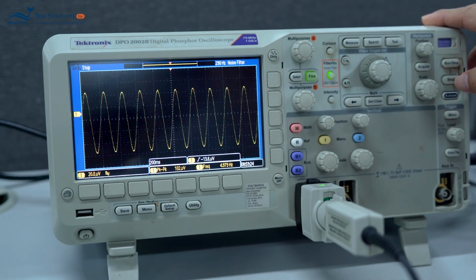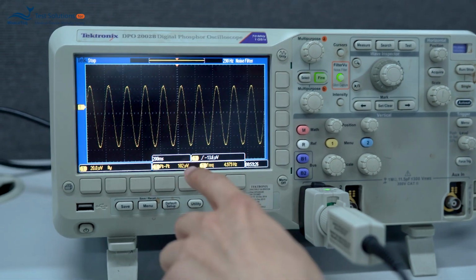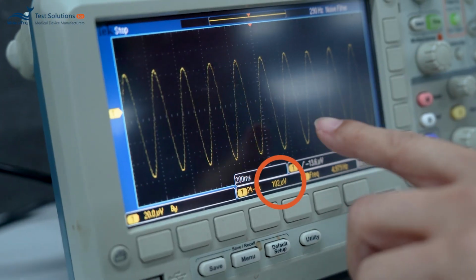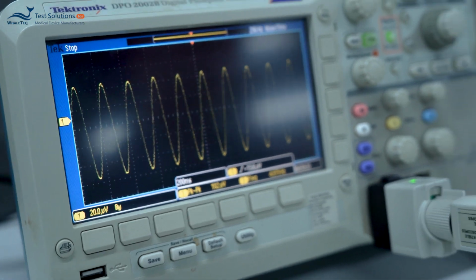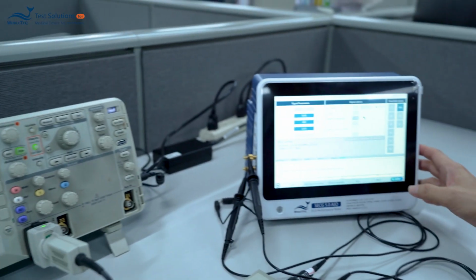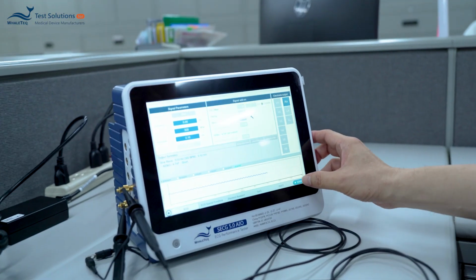Okay, and the amplitude is 102 microvolt. It's the same as the output signal. So using this way, you can very clearly see the low amplitude output AC signal.